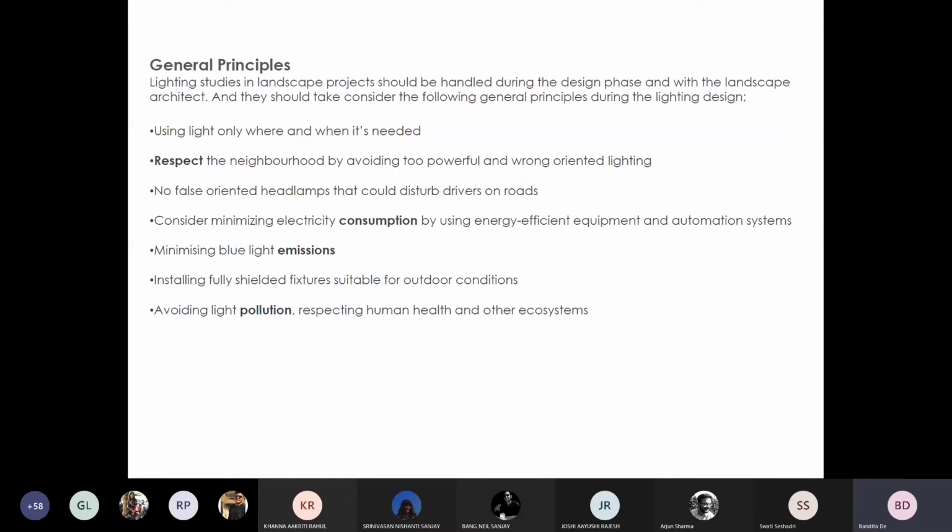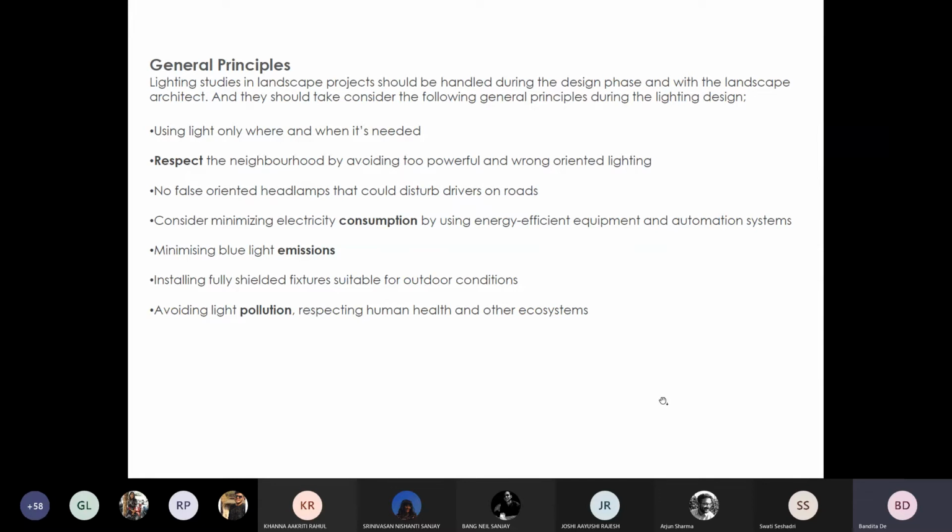Though right now it's not possible to avoid blue light completely, we can be sensitive towards the fact that by not overusing lights or by using them efficiently, we can reduce the exposure to the blue light.